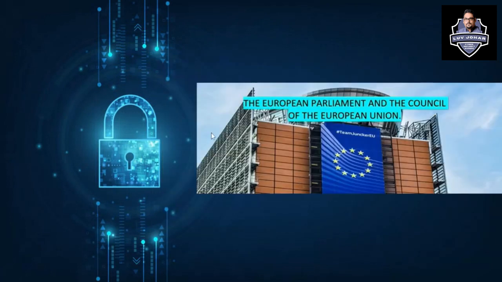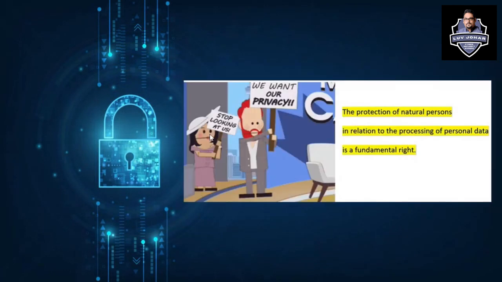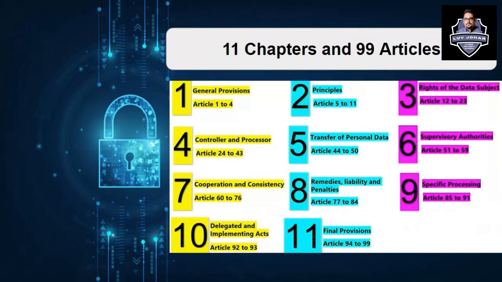Here we will discuss the first chapter of GDPR. Very important: there are 11 chapters and 99 articles. We will go through all the chapters in the upcoming series as well, but this is just a start. In this video we are discussing Article 1.